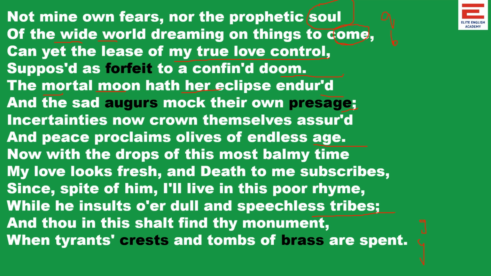So now what happens? Now let's see the second quatrain. And the sad augurs mock their own presage. Uncertainties now crown themselves assured. Naturally, these things represent, in reality, uncertainties. So things are not permanent. People may say, nothing is permanent in this world. So your love is also not permanent. And peace proclaims olives of endless age.